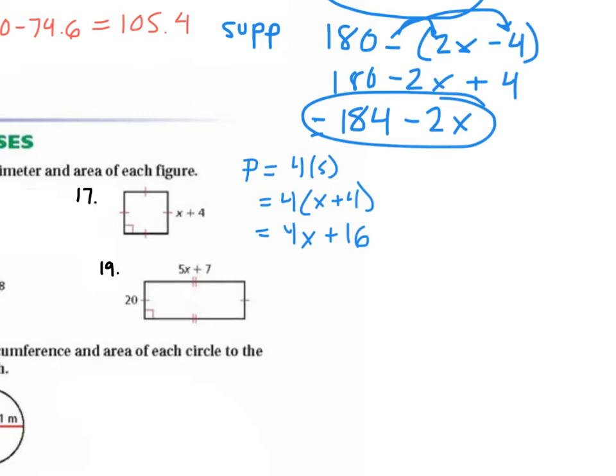All right, so now let's find the area of the square. What's the formula for area of a square? S squared, so we're going to do the side squared. So we get x plus 4 squared. How do we find x plus 4 squared?